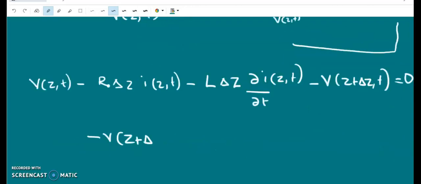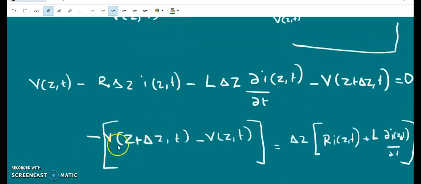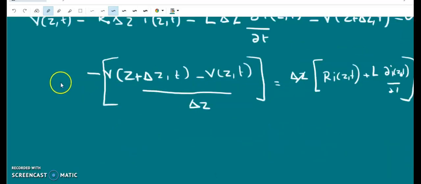Now we can rearrange the terms to get minus V of z plus delta z comma t, which will become plus. So V of z,t equals, delta z being a common factor, delta z into R into I of z,t plus L into dou I by dou t. Dividing both sides by delta z, delta z cancels and we get an equation like this. Now we apply the limit delta z tends to 0.